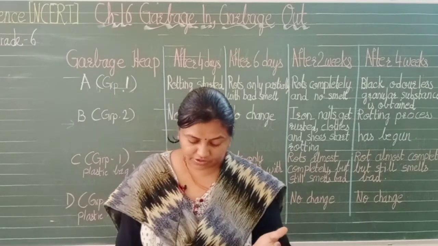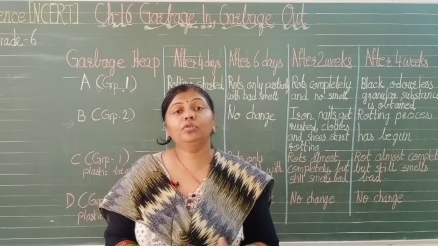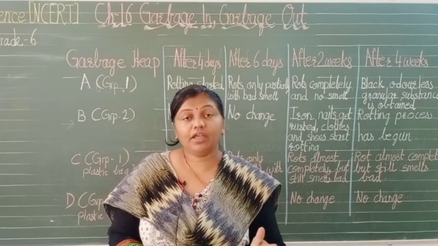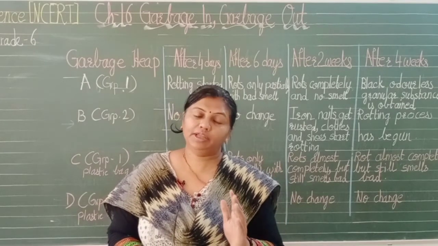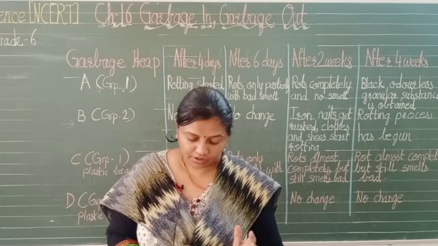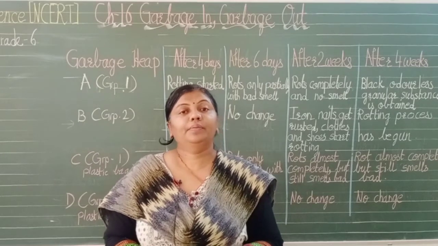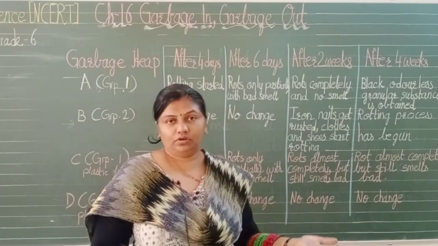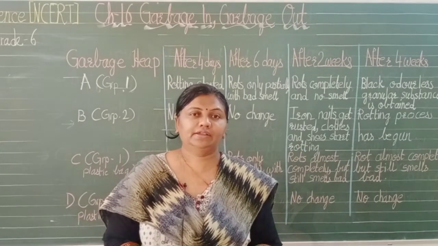So you have understood that it is important to dispose the biodegradable and non-biodegradable substances separately, so that the process can be done properly, one will be useful, and the other can also be recycled.